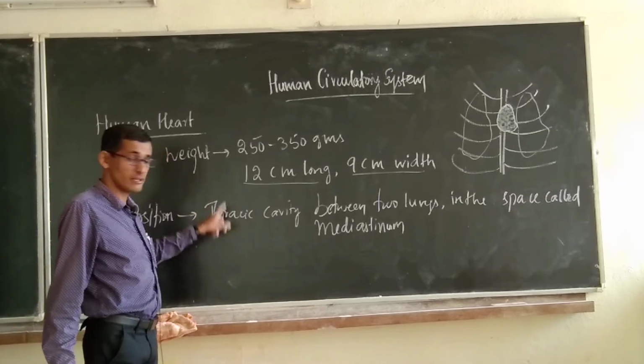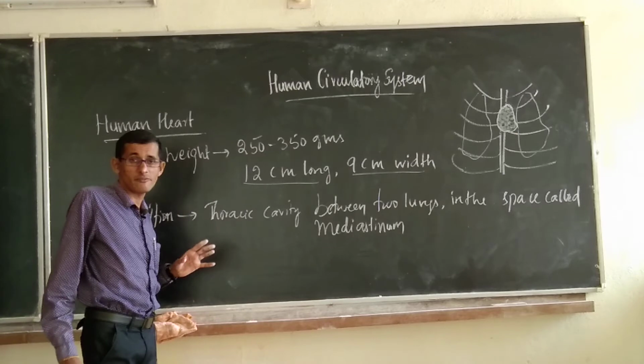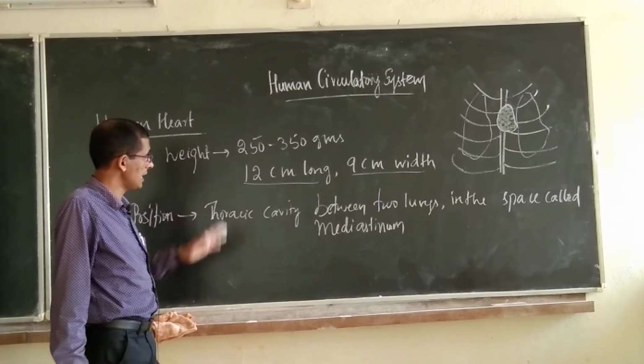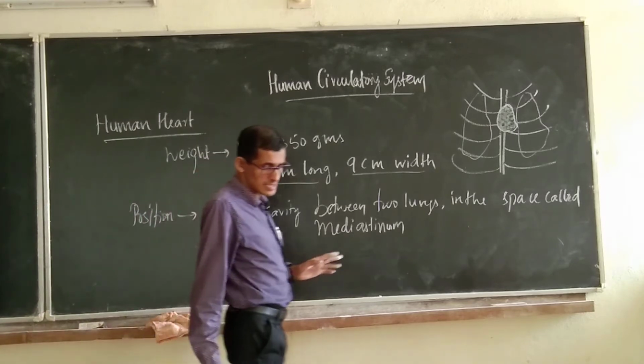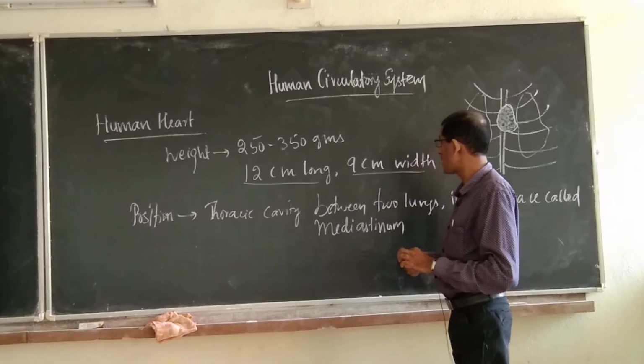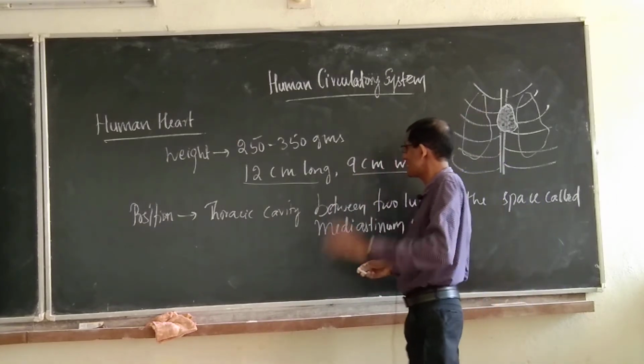Okay. Thoracic cavity, remember, this thoracic cavity will provide total protection to the human heart and also the lungs. Okay. This is the location of the human heart, and the study of the human heart and its structure and disease.